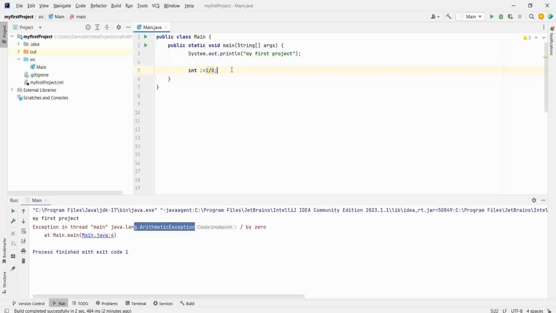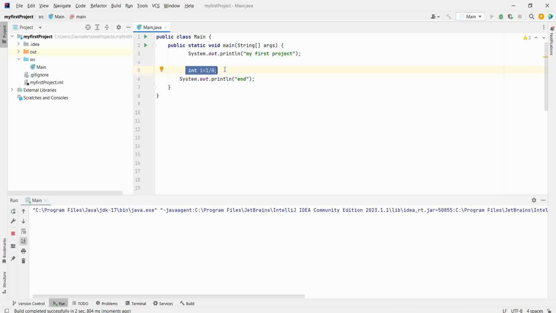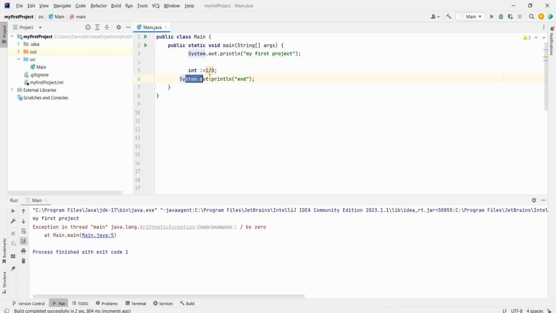First, let's see what will happen if there is no try. This is my code. If I run this, there will be an exception at line number 5. Then nothing will be printed below this. End is not printed here.